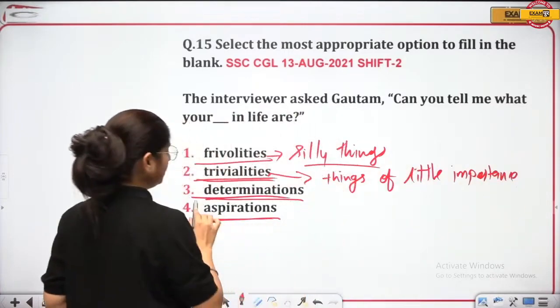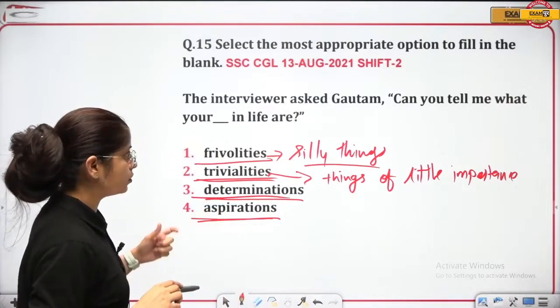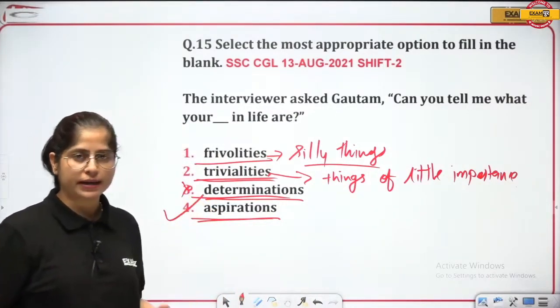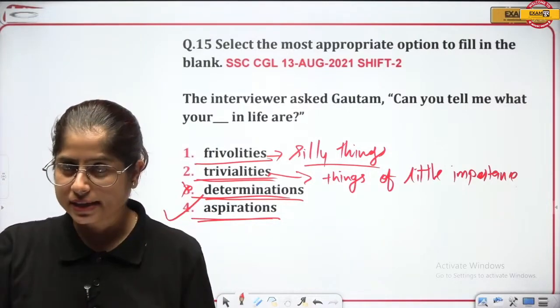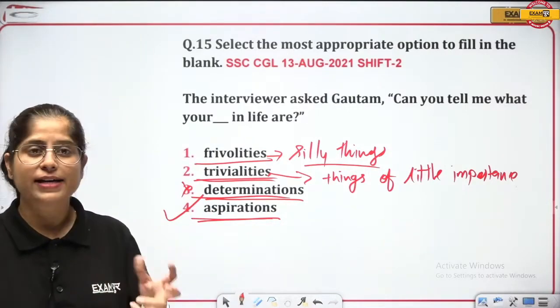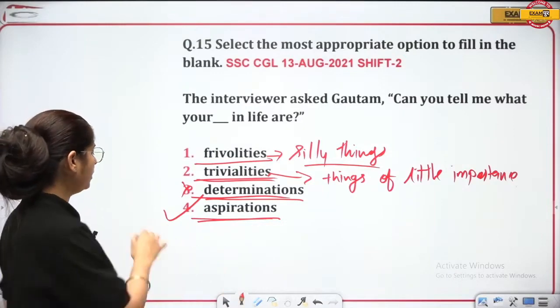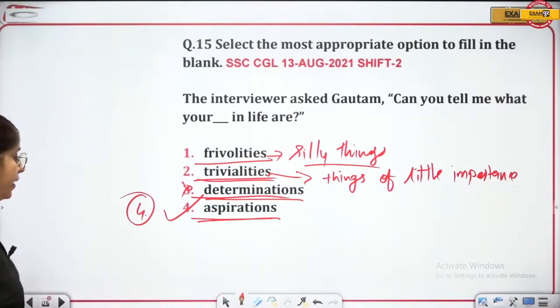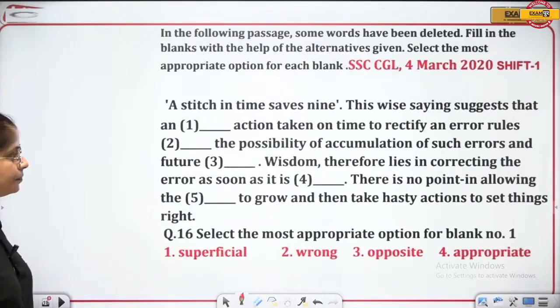So this is not the answer. Determinations and aspirations. He is not going to ask you about your determination but aspirations. What do you aspire for? Where do you want to see yourself? That means what are your aspirations? So that will be your answer. The 4th one is the answer, aspirations, right? Okay, very good. Let's move ahead.